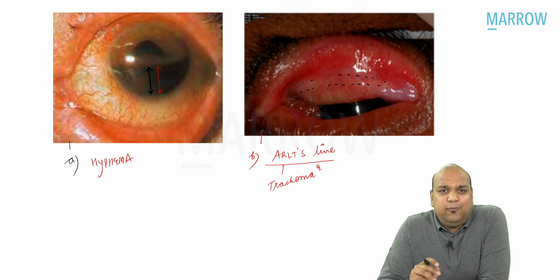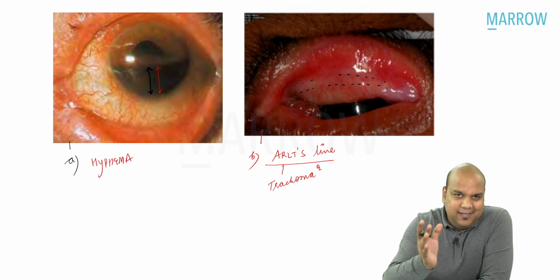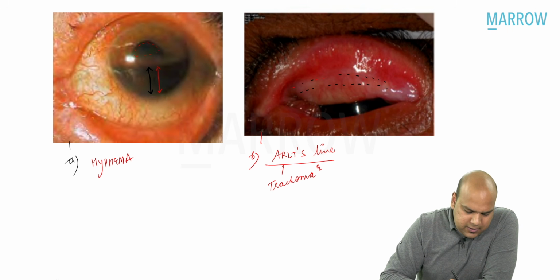Herbert's pits are seen, follicles are seen, sago grain follicles. I hope you remember all that about trachoma. Yes, everybody, are we clear about this? Pretty simple. Let us revise fungal corneal ulcer through another image, everybody.